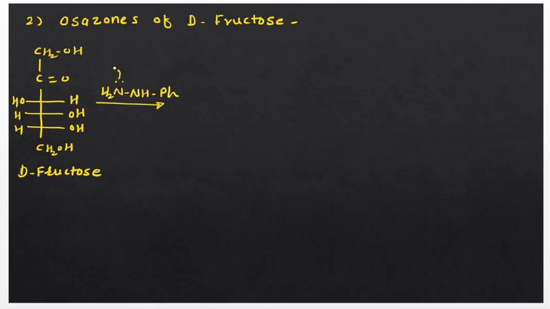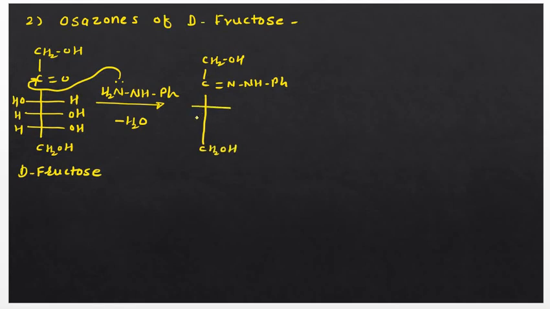So this will attack over this carbon. Okay, and there is a removal of a water molecule to form this intermediate. So I will draw the structure of this intermediate: CH2OH, C double bond N, NHPh. Okay, now the rest of the molecule will be as it is.